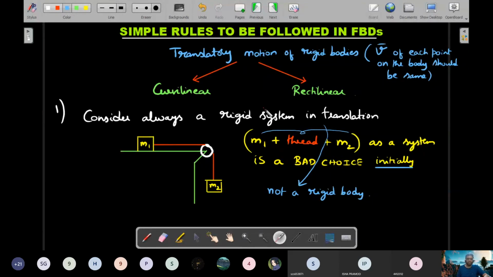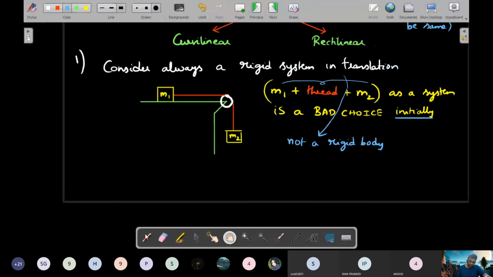So always consider a rigid system in translation for drawing the FBD and don't do this. If you do this, then you end up getting acceleration of the center of mass of the system, but not individual accelerations. So that's one very important thing that you should start off with, choice of the system.